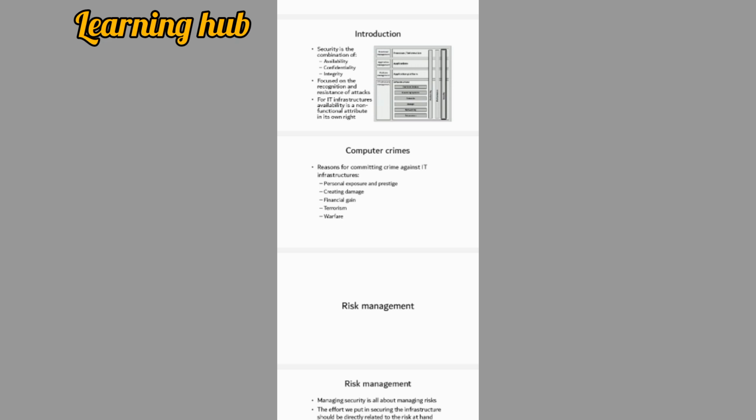Confidentiality is the process of preventing the data from unauthorized access. Next is integrity, which is the duplication of data. As its name shows, it's a non-functional attribute, but security is the main concern that we have to manage in our IT infrastructure architecture.